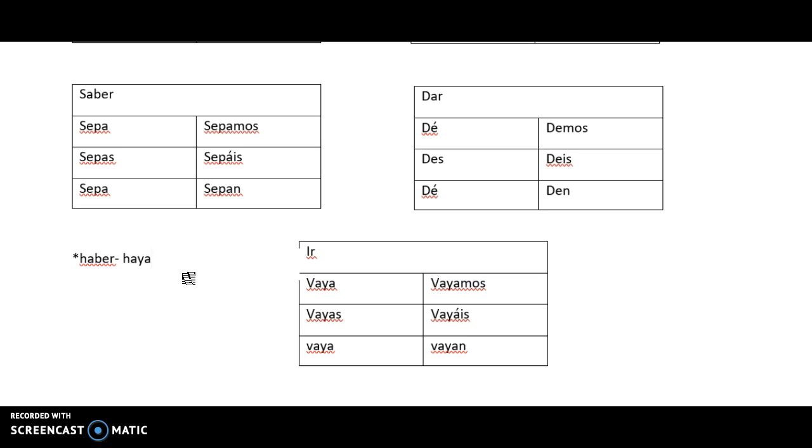Okay, so here we have all of the conjugations that you need to know, and we will talk about the uses soon. Please come to class with any questions.